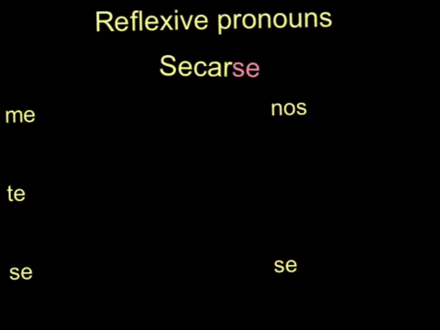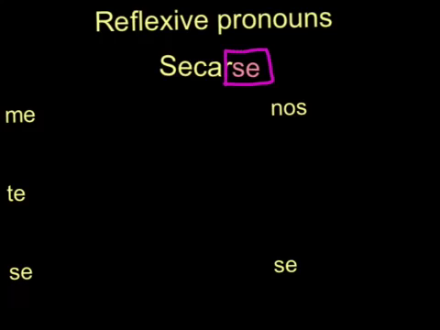Okay, reflexive verbs use reflexive pronouns, all right? So, secarse means to dry off. So, the se part of it, okay, the se part of it is the pronoun. So secarse is in its infinitive. Se is the reflexive pronoun. And it changes based on who's doing the action.